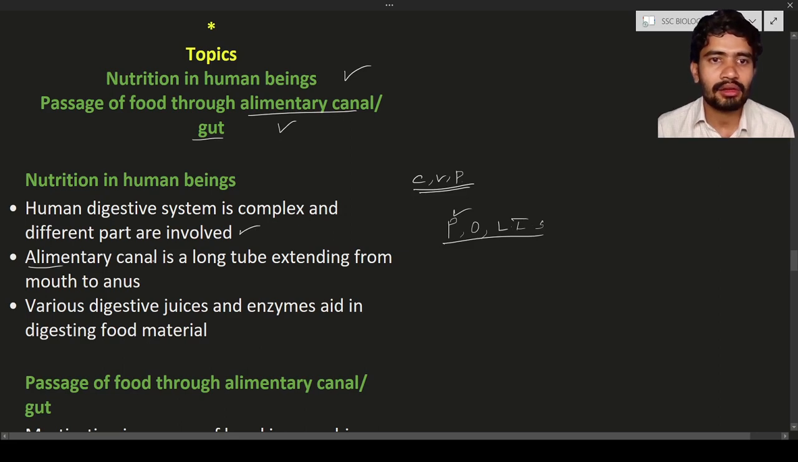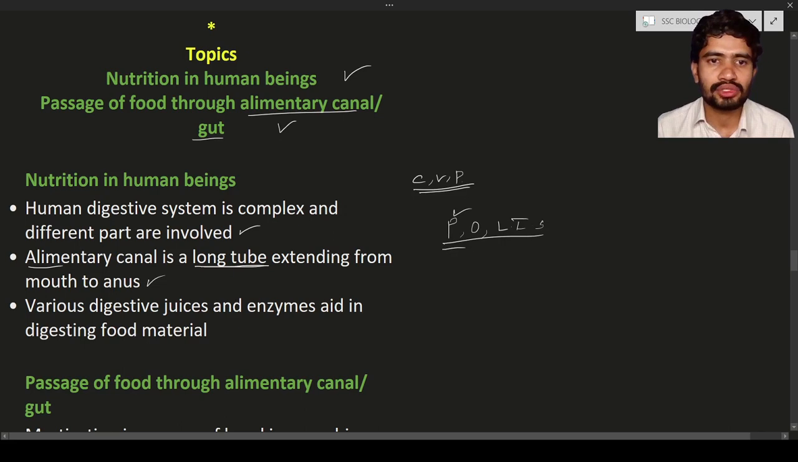Next, the alimentary canal is a long tube extending from the mouth to the anus. At the mouth the alimentary canal starts, and at the anus it stops. So the alimentary canal is nothing but a long tube. In this long tube, the different parts present help in the digestion and processing of the food material, from mouth to anus.